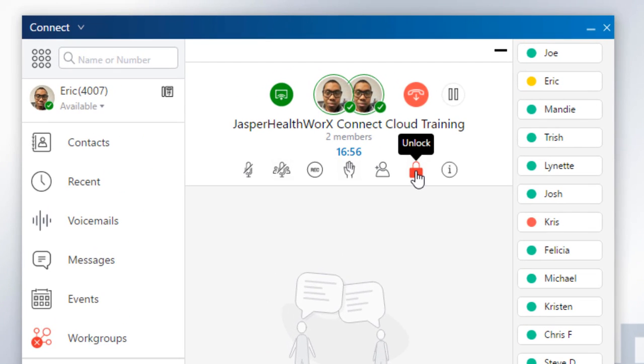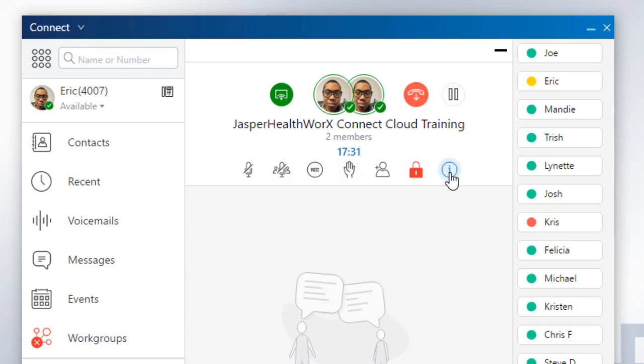Now this next option is the lock option. This prevents or allows people to join your conference. Right now I just locked it, but if I hit the unlock button, which is the default, everybody can hop into this conference as need be. But if you have all the appropriate people and you don't want anybody else to jump in, you can hit the lock button, and now no one else can join the call, whether they call in or access the link.